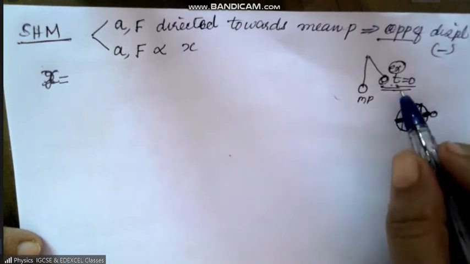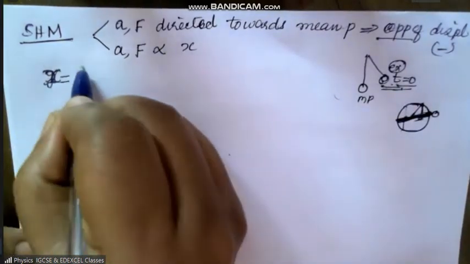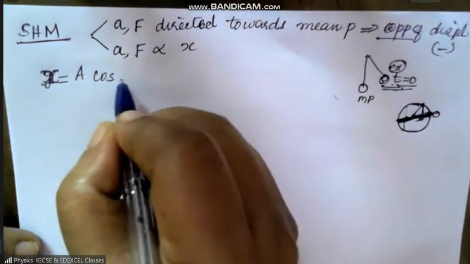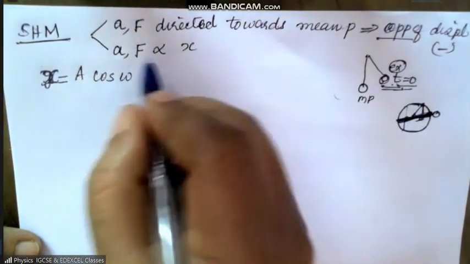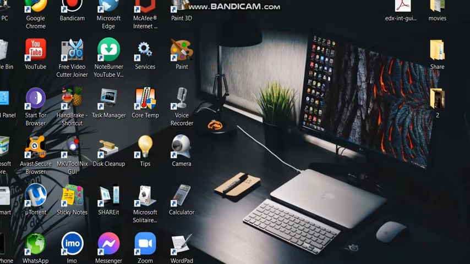So if you start from the extreme, then the equation is x is equal to a cos theta, which is omega t. And what is omega? 2 pi f. A cos 2 pi f t.